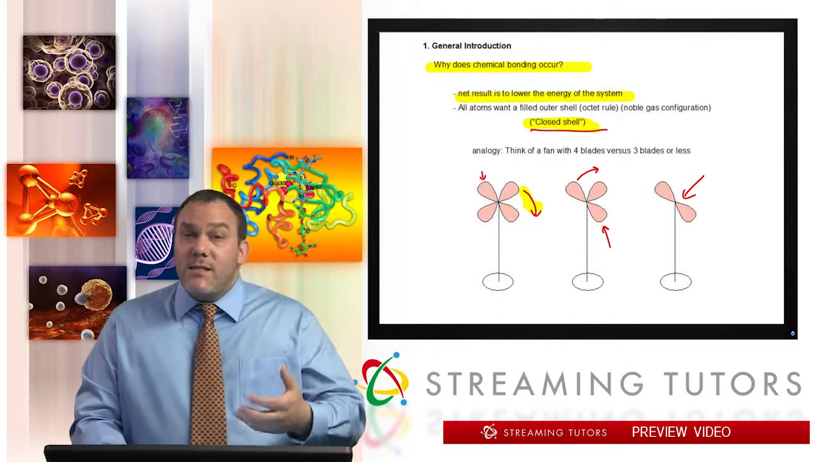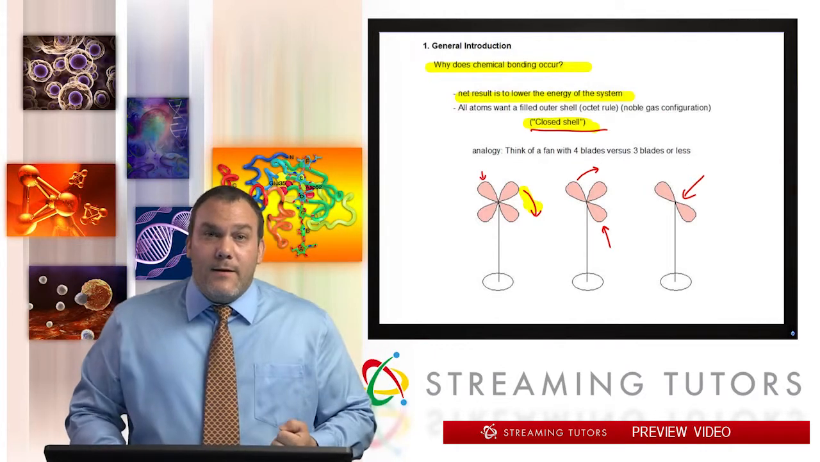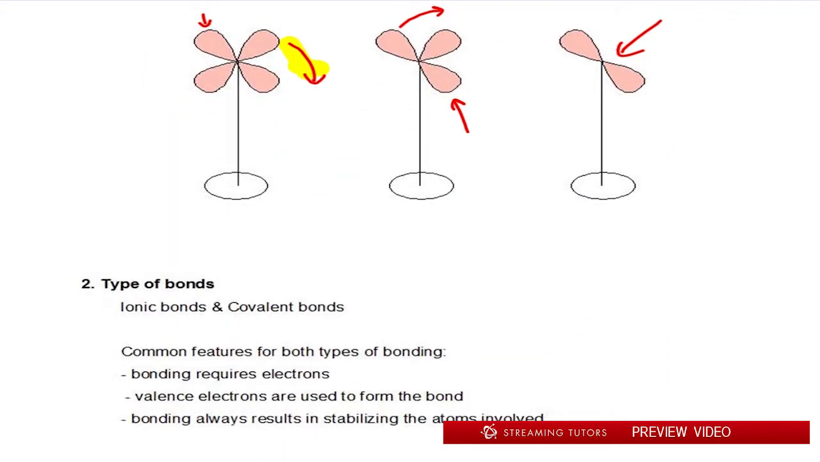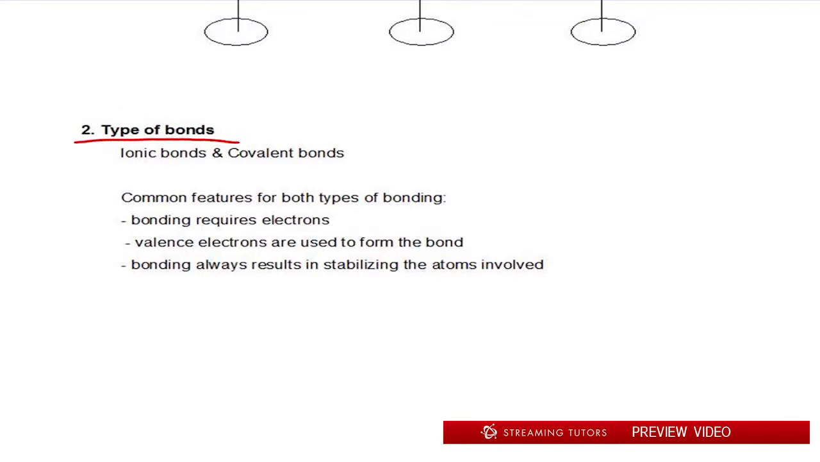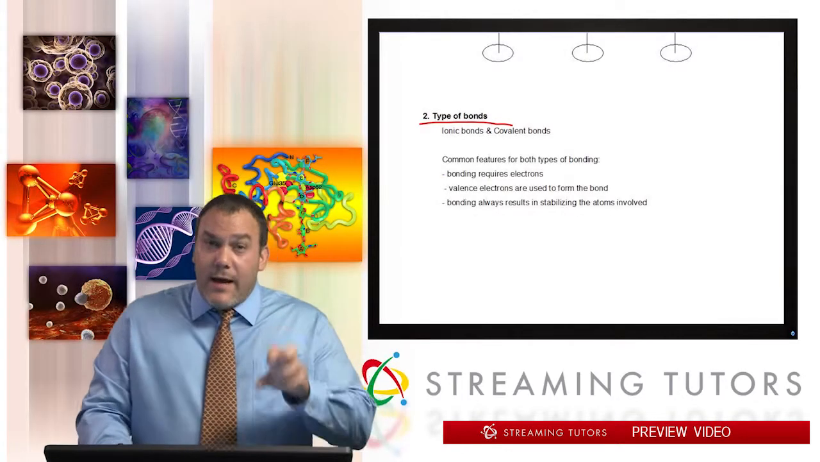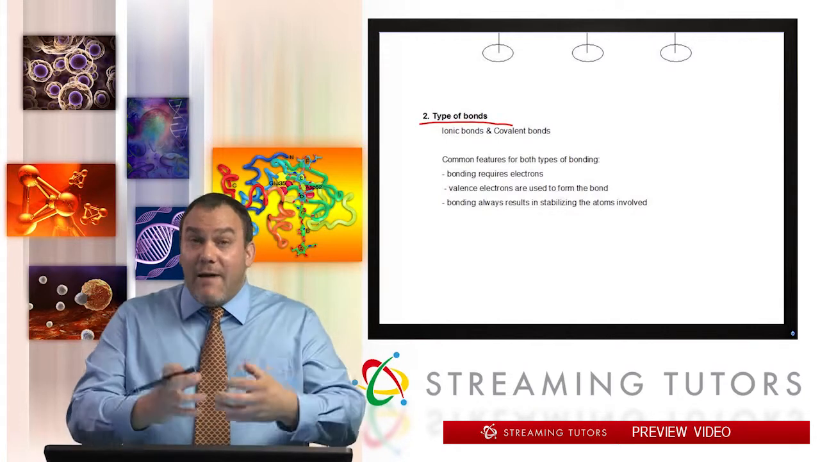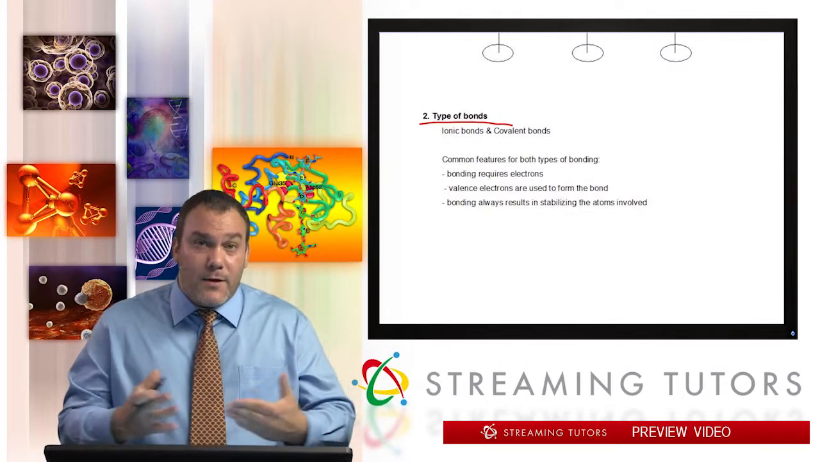Okay, so that's the reasoning for chemical bonding. Now we're going to learn about the types of chemical bonds. So let's go into that. The types of chemical bonds that you have are ionic and covalent. Ionic bond and covalent bond have some characteristics that are common amongst the two of them.